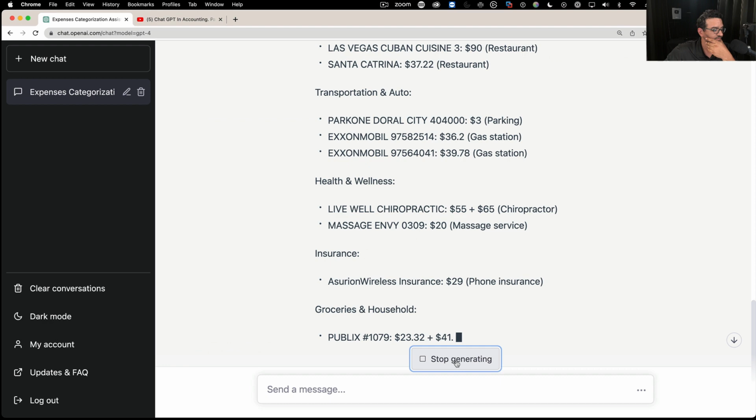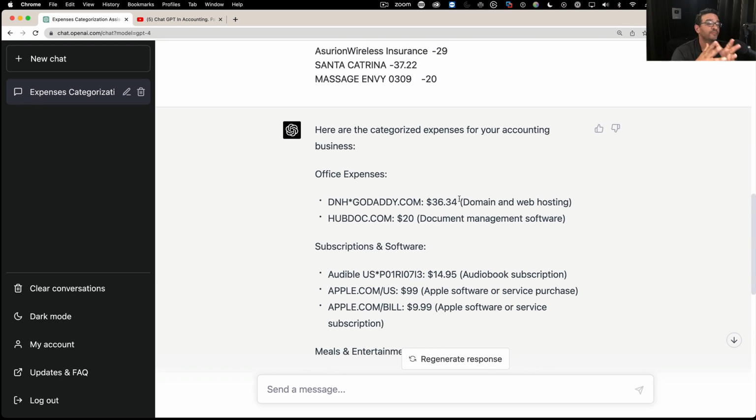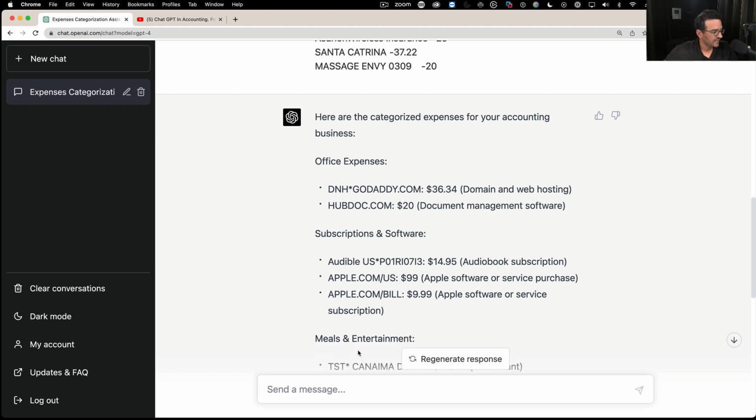I'm gonna hit stop here, and I wanna refine this a little bit. And I do this through prompt engineering. Basically, I use the prompt to just give me better information. So I'm going to say, I want this info in a table with 3 columns. So let's do payee, category, and amount. Okay, and then I'm gonna press enter.